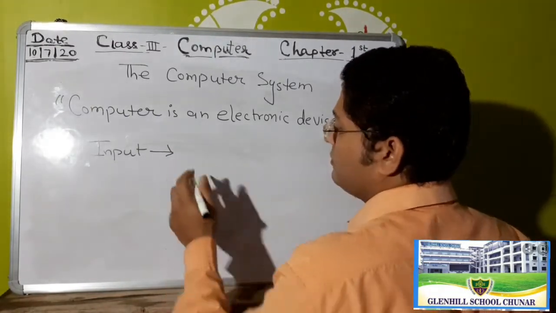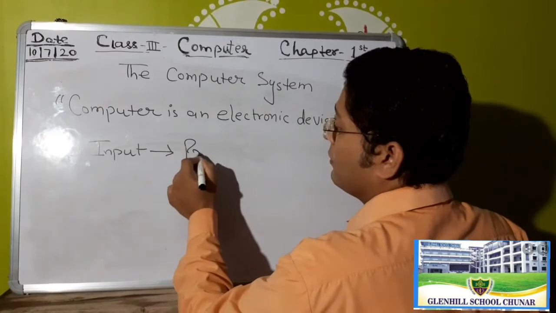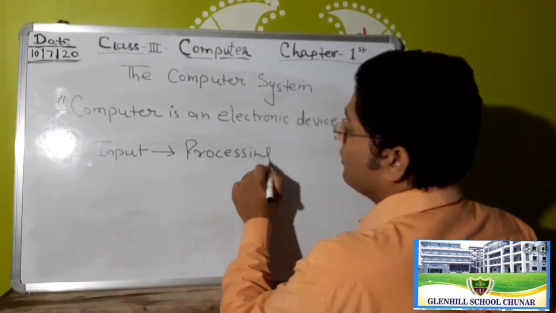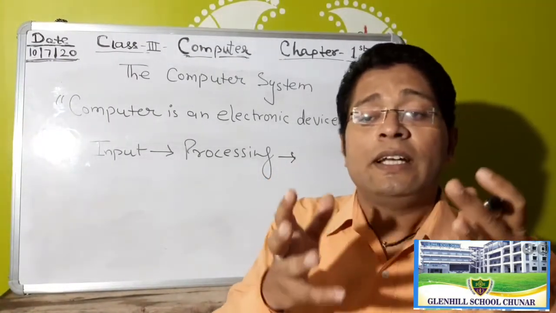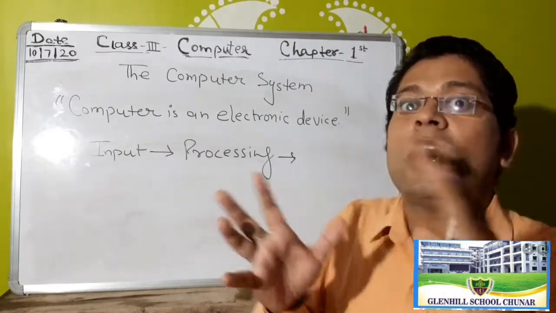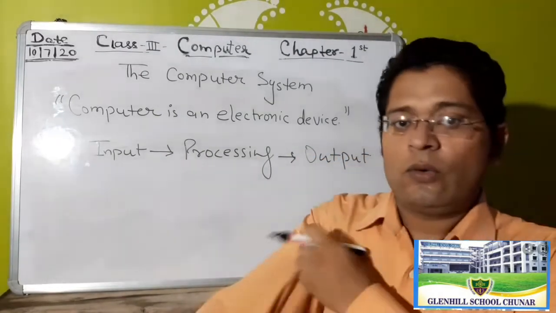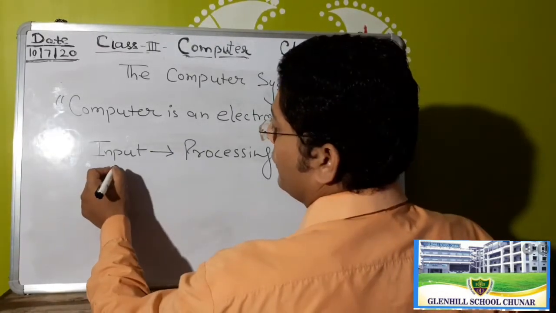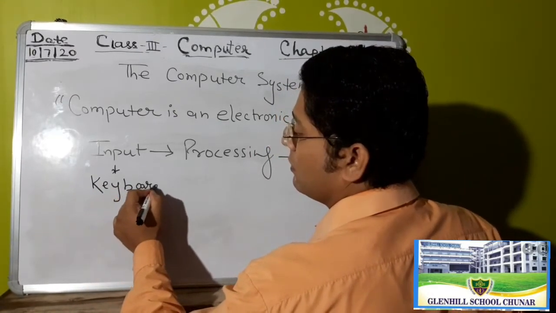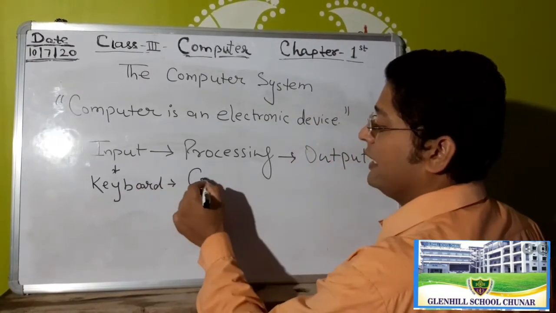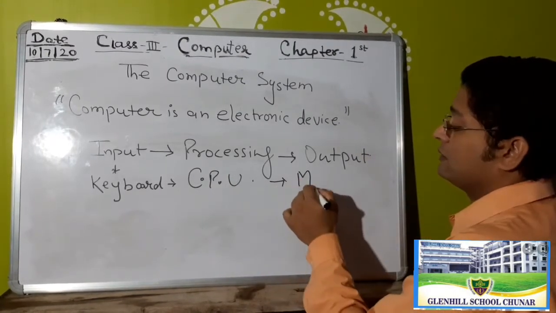Then your data goes to processing, and after that it gives the result as output. So we give input by an input device, that means keyboard, processing is done by the CPU, and output is shown on the monitor.